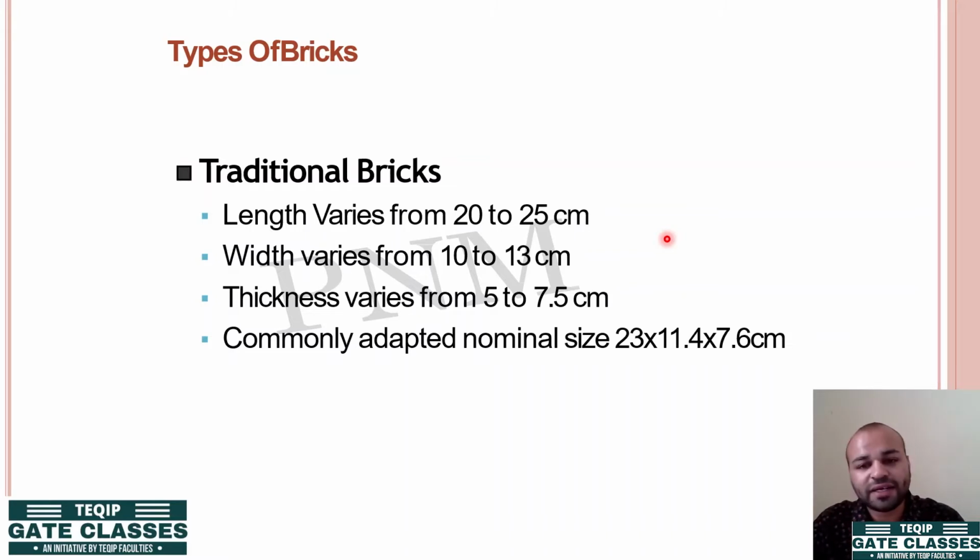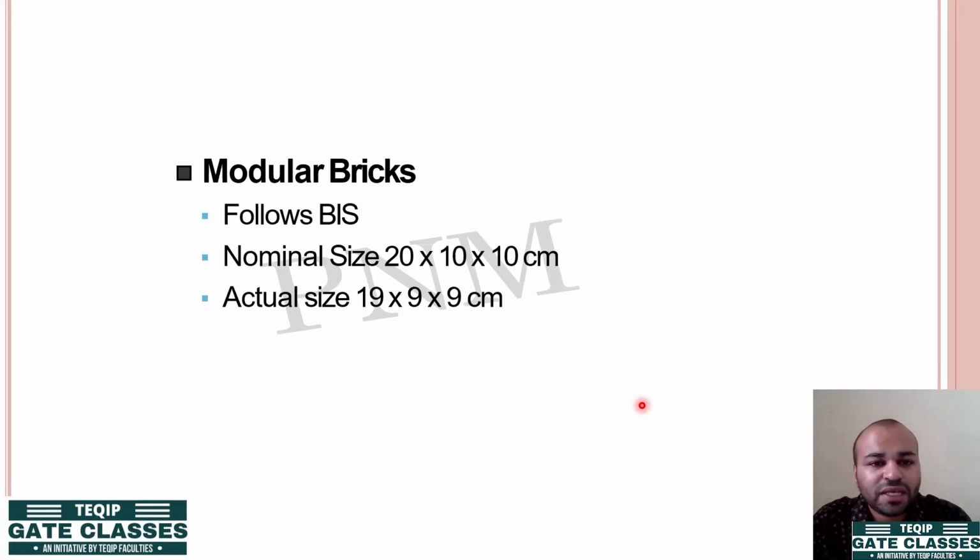I don't have a brick right now, so I can't show it using that. I am showing it using a mobile phone. Now the commonly adopted nominal size is 23 by 11.4 by 7.6 centimeters. Many times examiners ask this question, mostly in viva. So you should remember it.